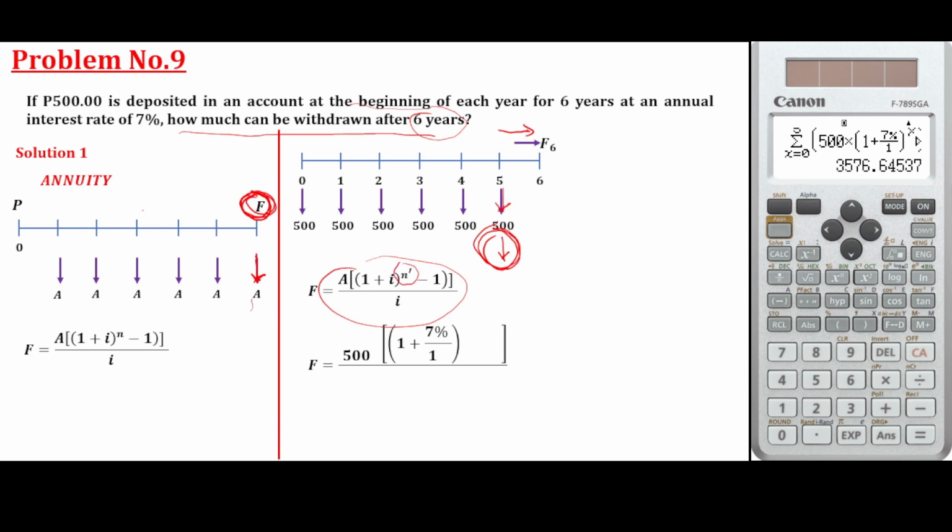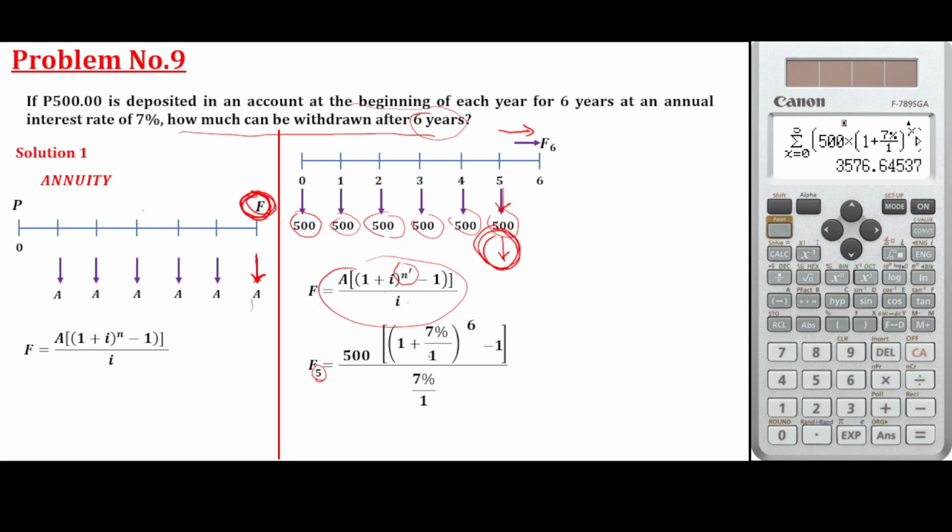That is the number of equal payments. That is not the number of years, okay? That is how many times you pay the equal payment. So that is 500, 500, 500, 500, 500, 500. So you have 6 equal payments. Minus 1 divided by I, that is 7% over 1. This is the future amount at 5 years. Take note of that, at the end of 5 years.